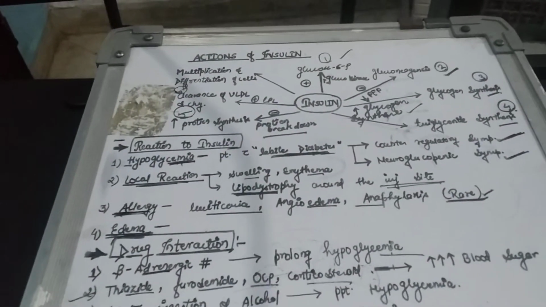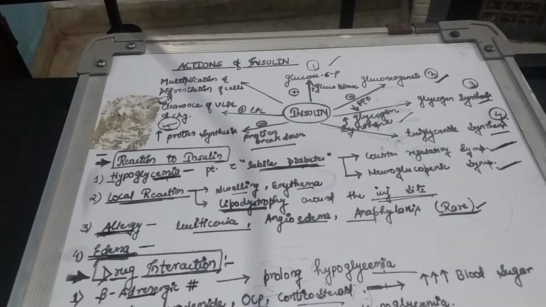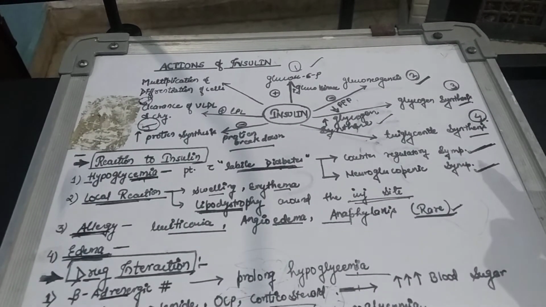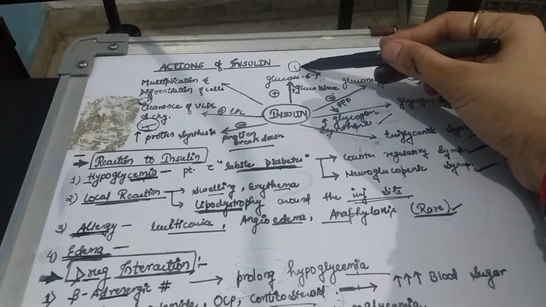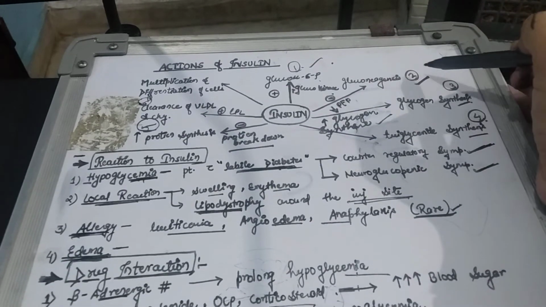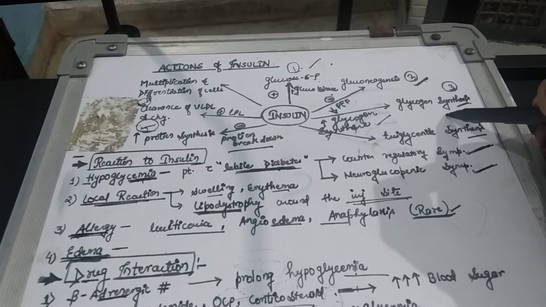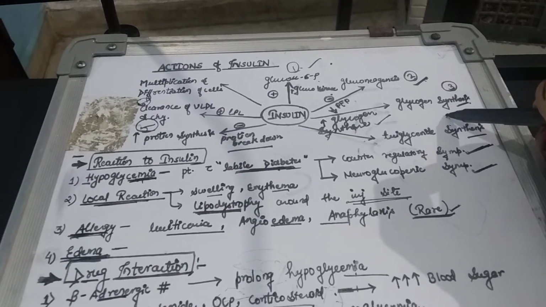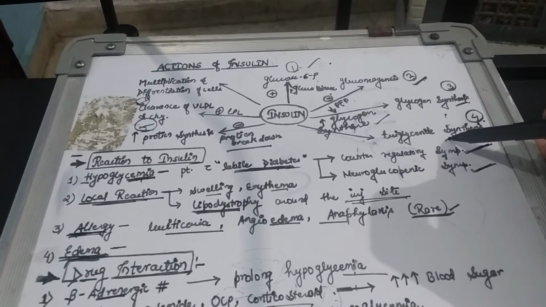And then we have the action of insulin. So what about the action of insulin? Insulin is mainly an anabolic hormone. In the presence of the glucokinase enzyme, it is responsible for the synthesis of glucose 6-phosphate first. Second, it is responsible for glycogen synthesis by increasing glycogen synthase, and also for triglyceride synthesis.